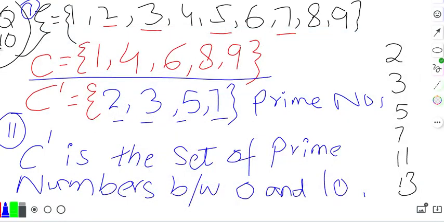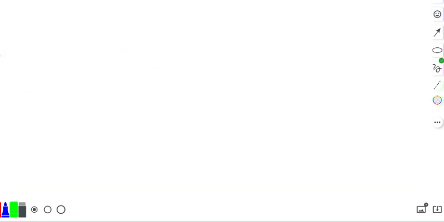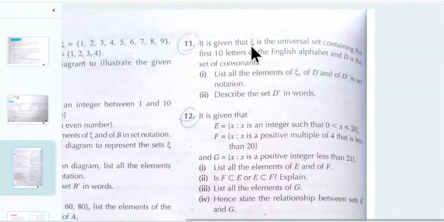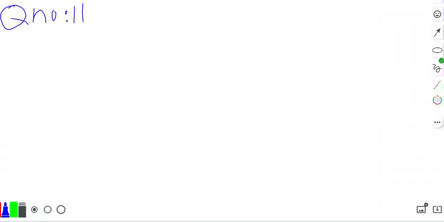Moving to question number 11. What is the statement? Question number 11 is given as a universal set containing the first 10 letters of the English alphabet.